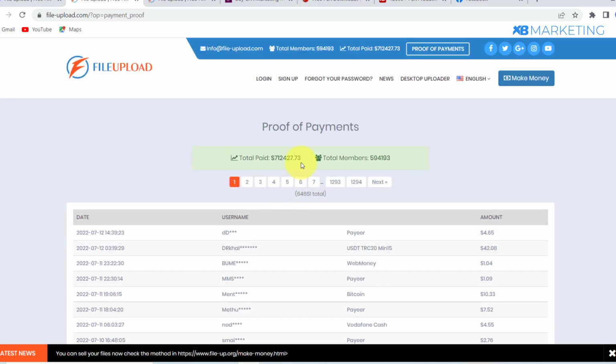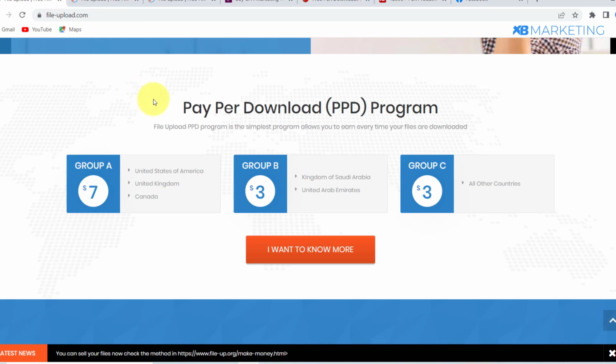As you can see, they have paid over $700,000 to their members. As you can see, they have over 59,000 members currently on this platform. So this website right here is a pay per download program, which means you make money whenever people download your file. It could be a music file, it could be a document, it could be whatever it is. As long as people download it, you are going to get paid.